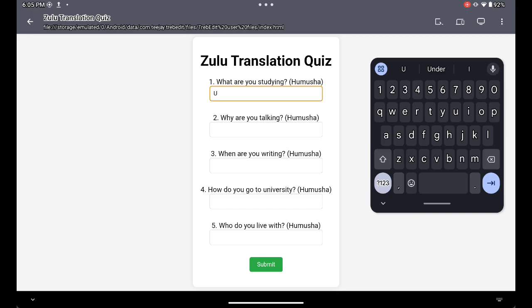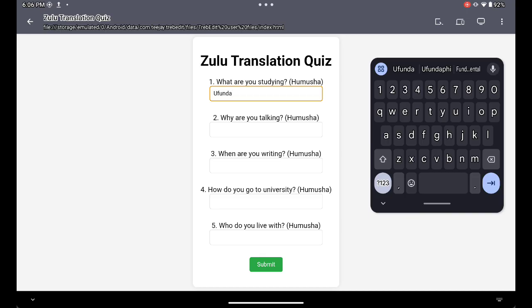What is the verb? Now, just for clarification over here, in questions, although it's studying, we don't put the ing. We just ignore that the ing exists. Because in reality, we can put uya funda. That means I am studying. But the ing in questions gets erased, like it doesn't exist. So when we look at studying, we just look at study. What's the word for study? The word for study in Zulu is funda. So I decided to put funda over here. So funda, so ufunda. So now after the verb comes a question.